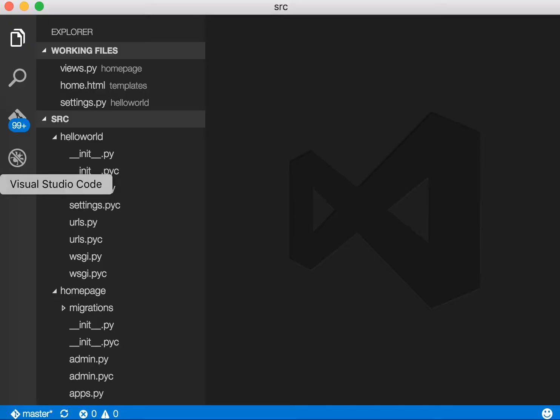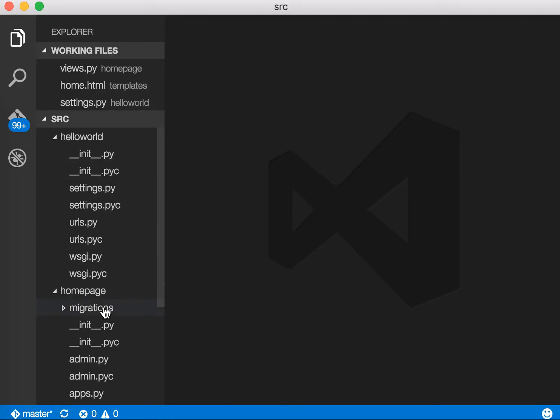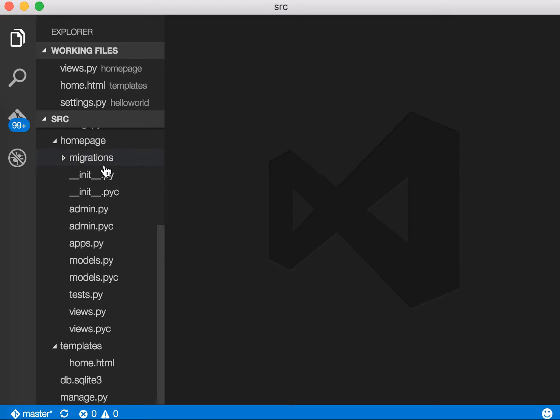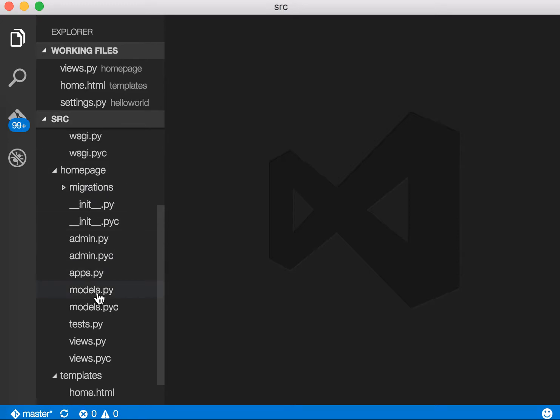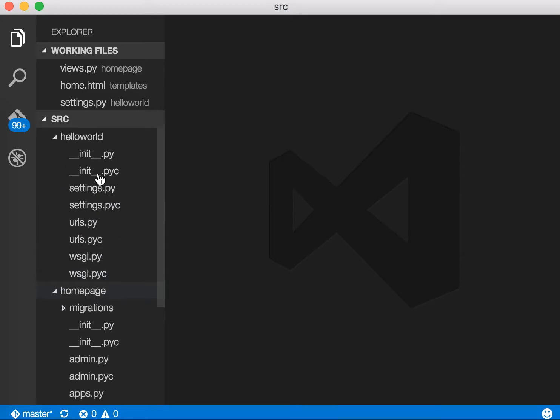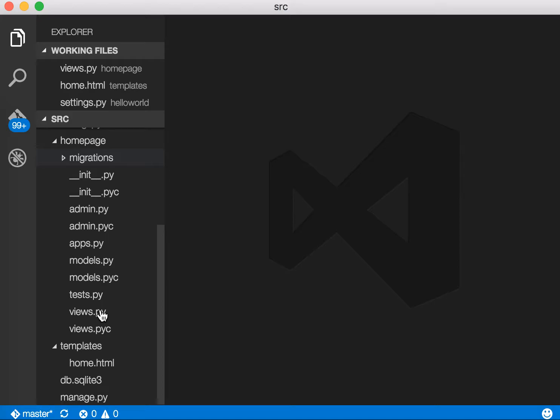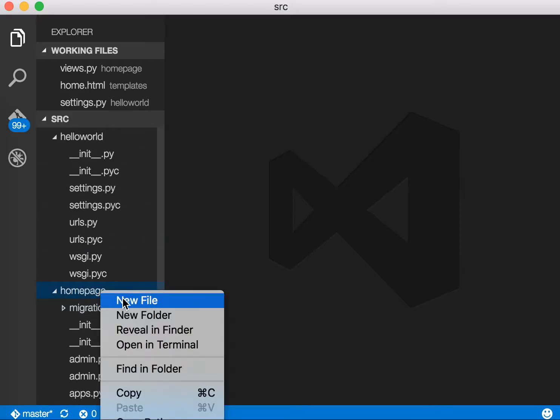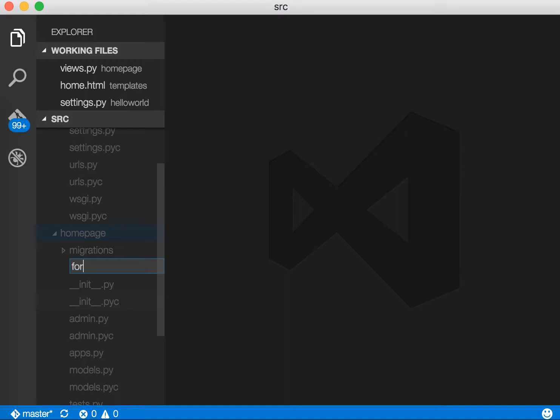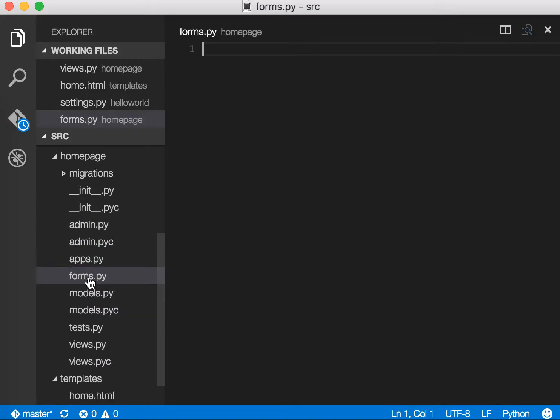So let's open up our code. This is basically what we have so far. Inside our home page we have models and views, and now we're going to create one more file inside our home page, called forms.py. You can name it something else if you want to, but I just like calling it forms because that's what we're making. We have the hello world directory and the homepage directory, and inside your homepage directory you're going to create a file called forms.py. So we now have forms.py set up.